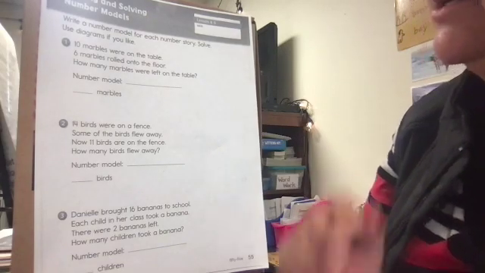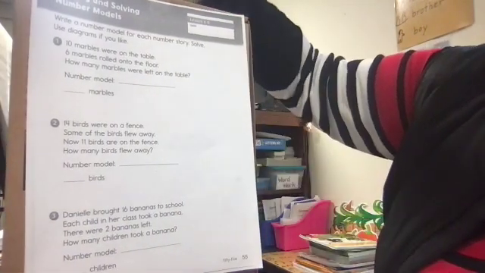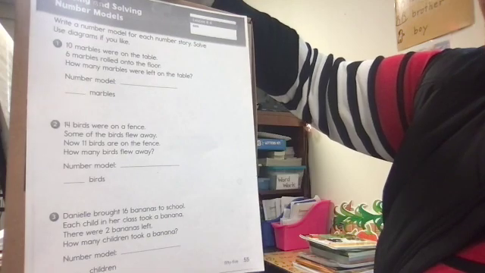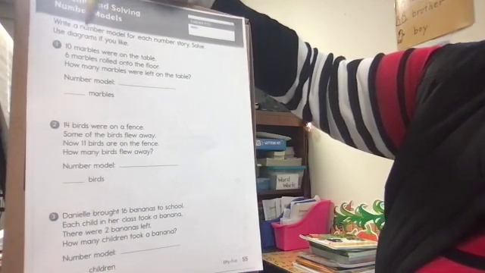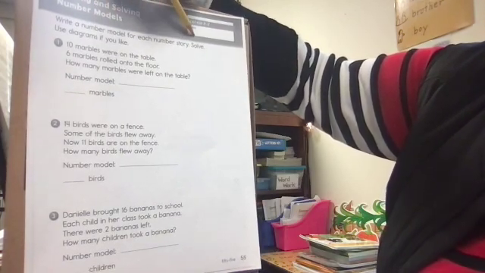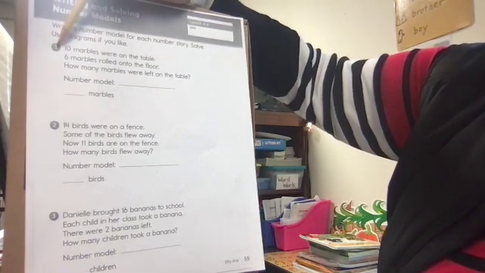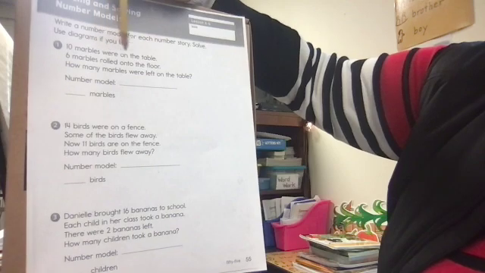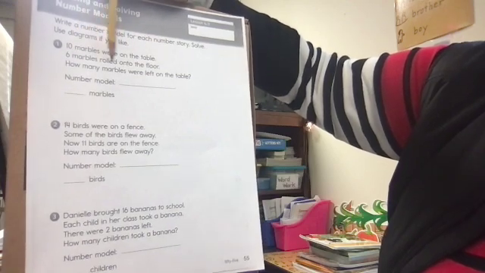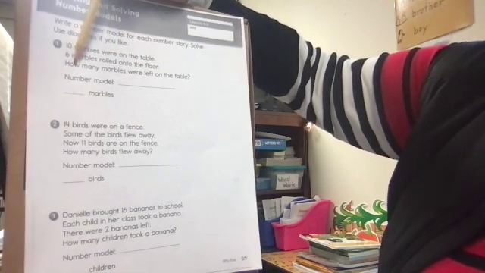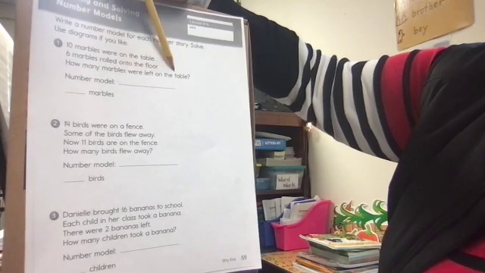Okay, for today's lesson, lesson 4.6, we're going to be writing and solving number models. We're going to write a number model for each number story and solve. Use diagrams if you like. Number 1 says, 10 marbles were on the table. 6 marbles rolled onto the floor. How many marbles were left on the table?